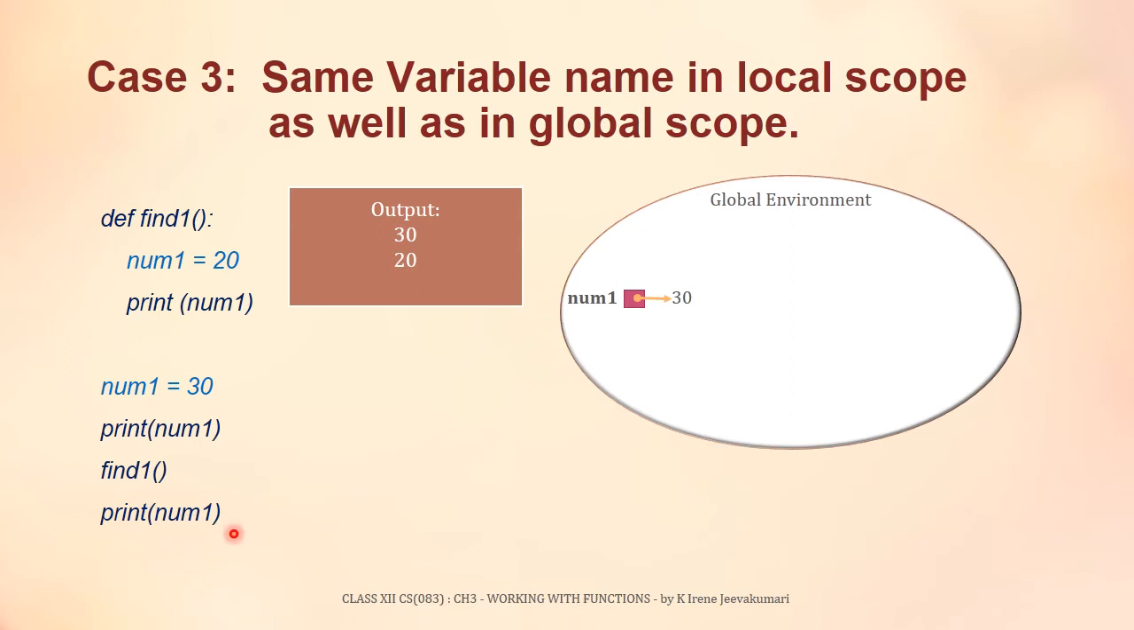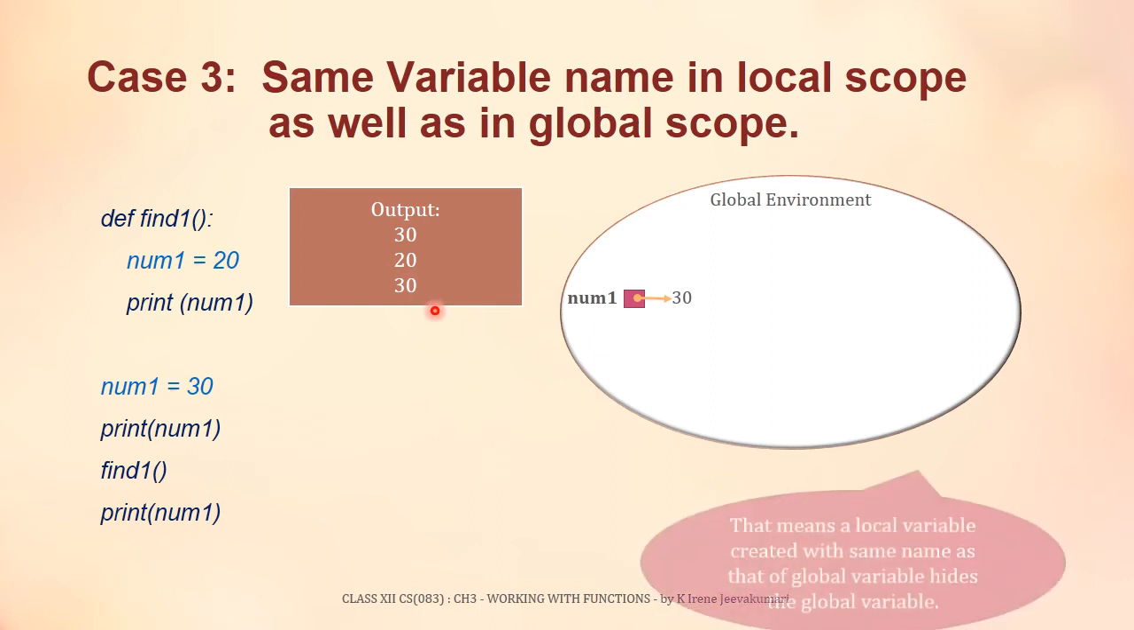The next statement to be executed is print num1. Here num1's value has to be printed. Num1's value is 30 in the global environment. So this num1 will be printing the value 30 as an output.